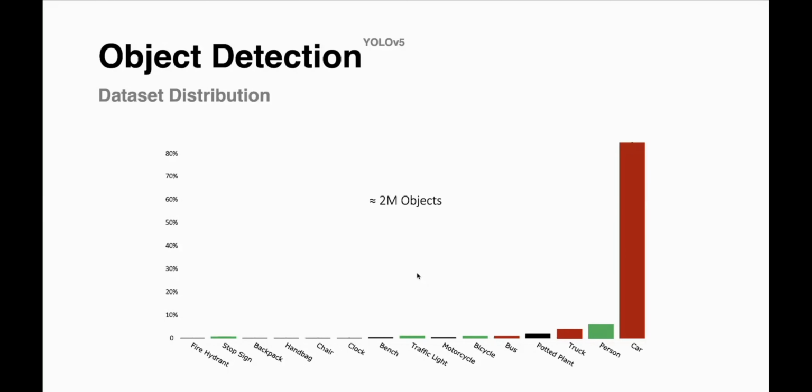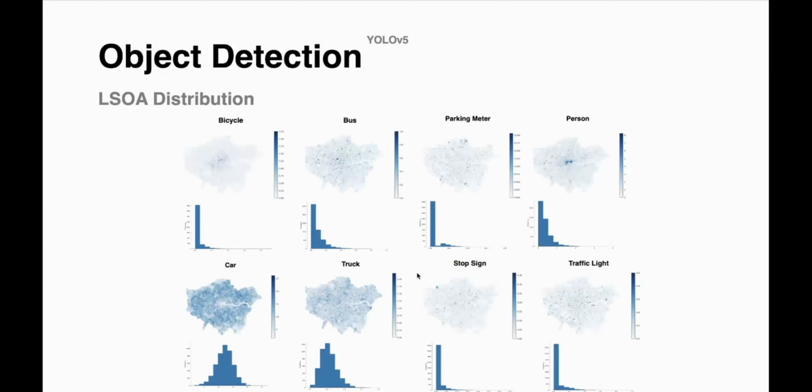Cars and parking meters were associated with the parked car risk factor, the presence of people with pedestrians, the presence of bicycles with the presence of cyclists, and traffic lights and stop signs with the presence of calming measures in London. Everything that I said now is in the graphic that I showed before with the different risk factors for cyclists in London.